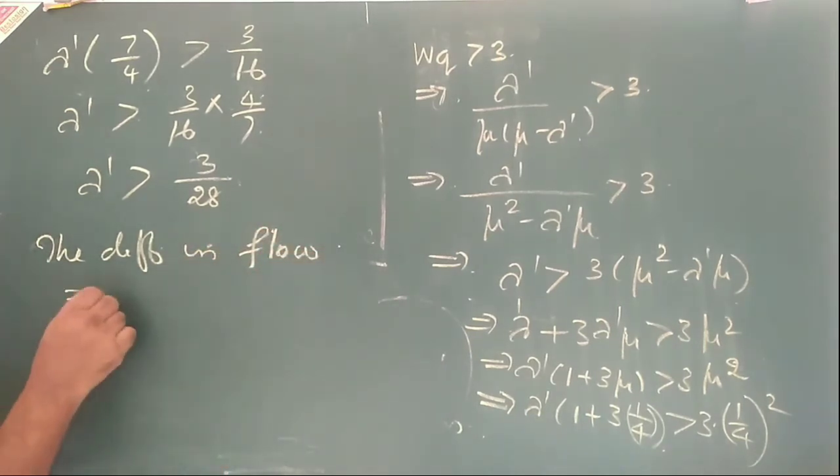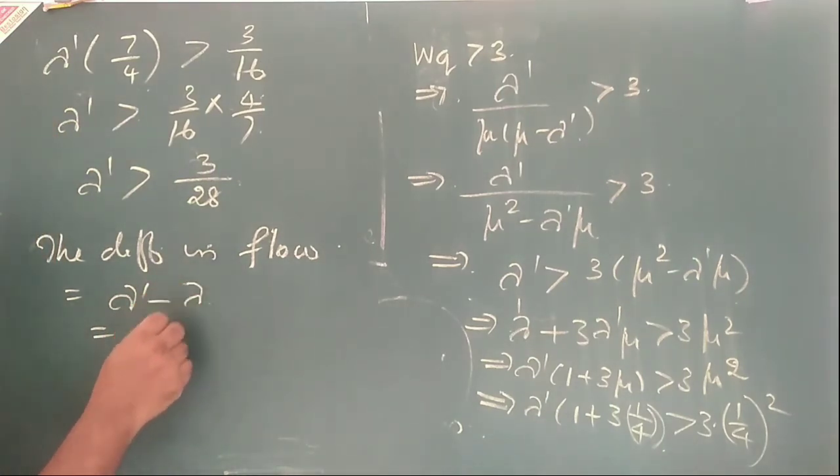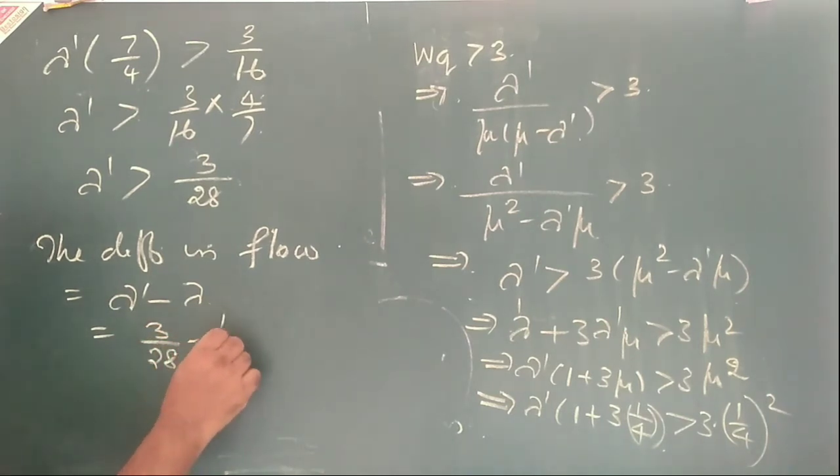So the difference in flow is equal to lambda dash minus lambda. What is the value? Lambda is equal to 1 by 12. That is 1 by 42.